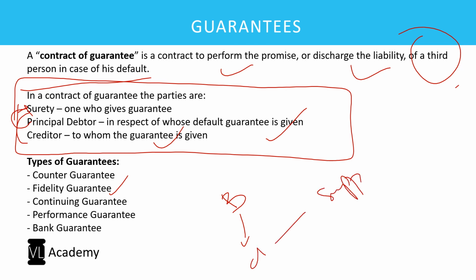So the client will take goods from the supplier. Instead of money being paid from the client to the supplier, the supplier will take the money from the bank. The bank will deduct the money back from the customer. So this is the concept of a bank guarantee. This understanding has to be there.